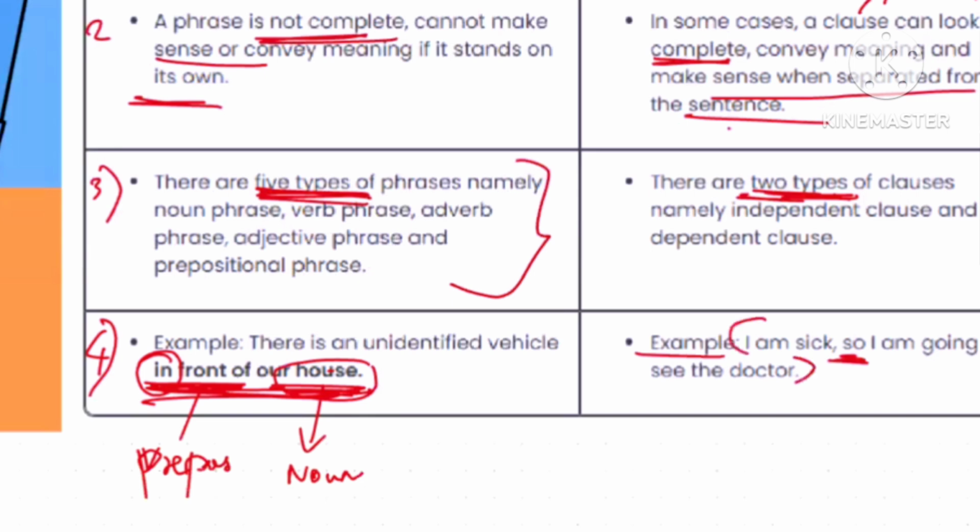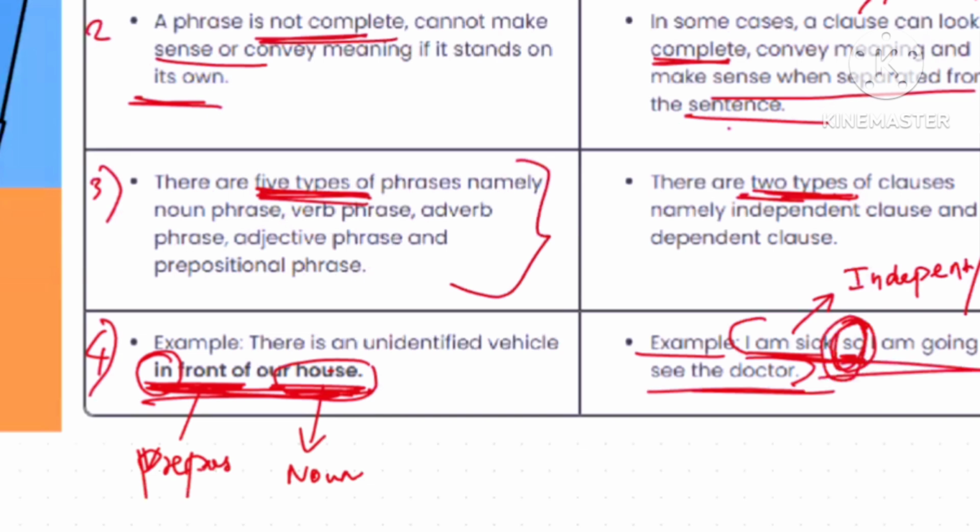The first part, I am sick, is an independent or main clause. Then I am going to see the doctor. So whenever you get connecting words like so, because, although, that is surely a conjunction. So then you have to tell it as a dependent or